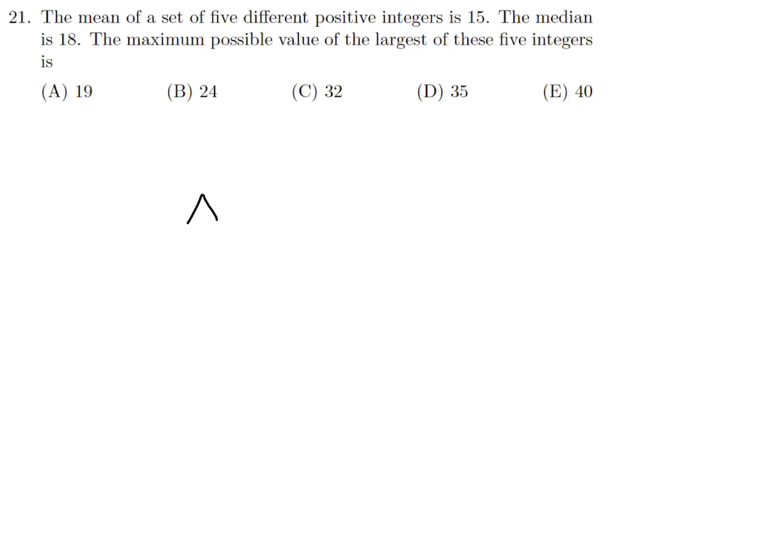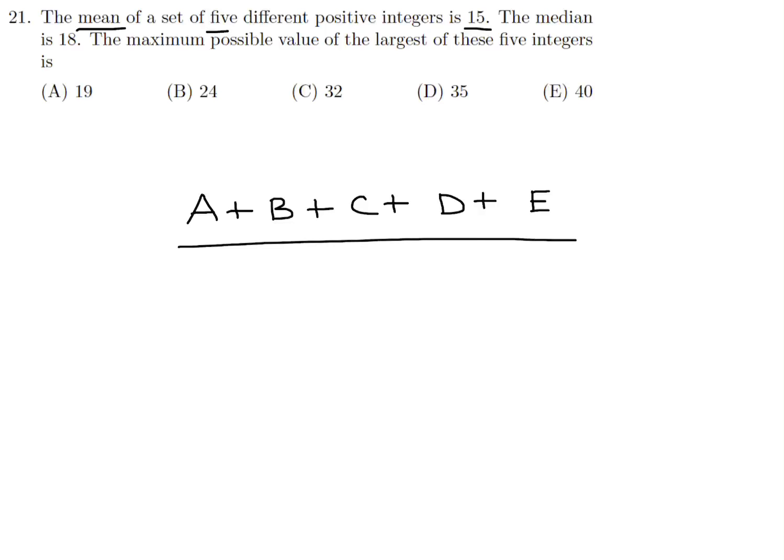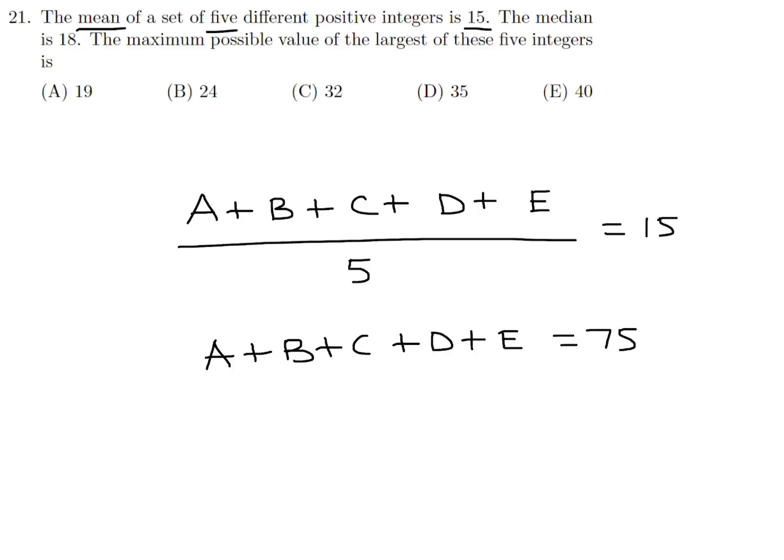All right, I will let the 5 integers be A, B, C, D, and E. And they're saying that the mean is 15. So that basically means that when you add them up and divide by the total, which is 5, you're going to get a value of 15. And therefore, the sum, A plus B plus C plus D plus E, is equal to 75, like that.